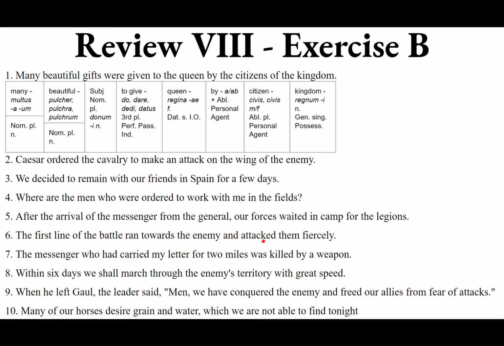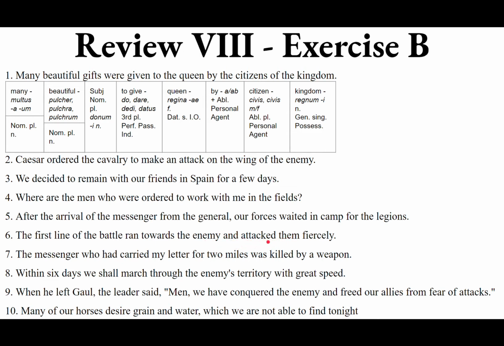So for attack, we want either impetum facere, if you're feeling fancy, or you can just do oppugno, oppugnare, oppugnavi, oppugnatus. Et oppugnavit, them, refers back to the enemy, accusative, direct object, plural. Eos, of is, ea, id, refers back to them, the antecedent is the enemy.